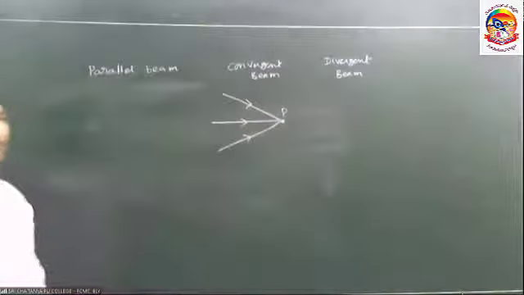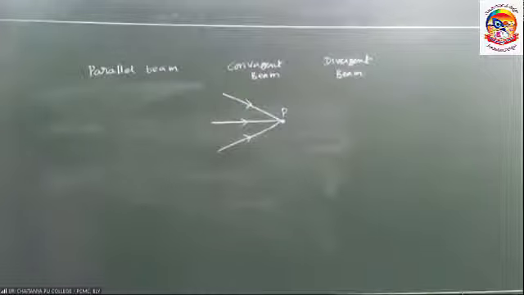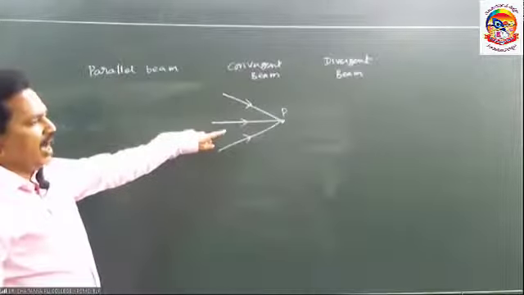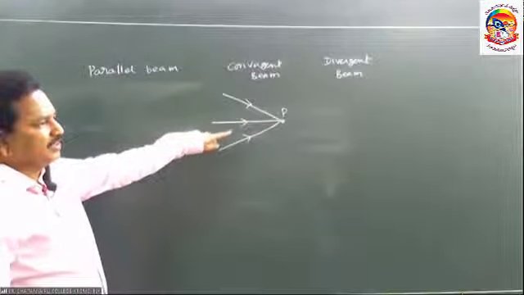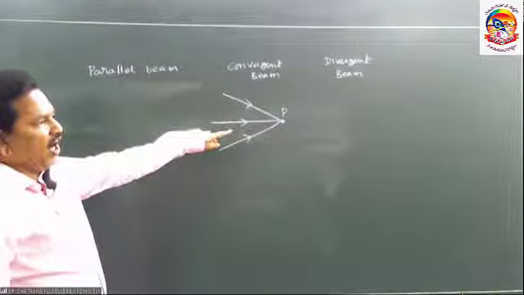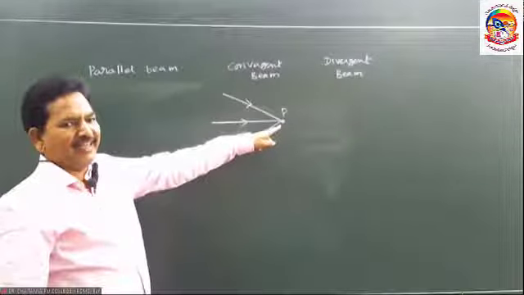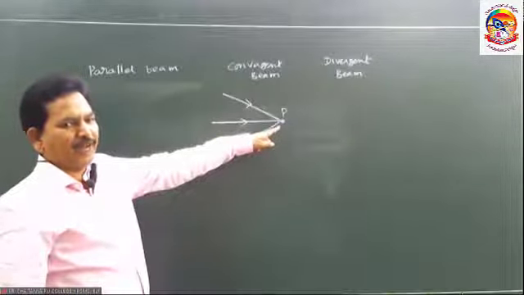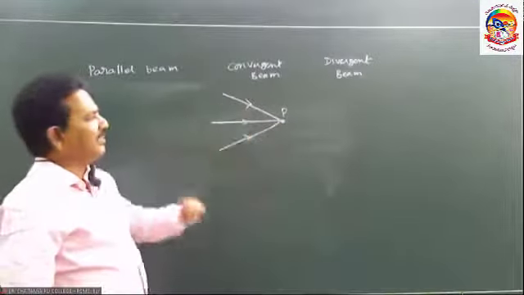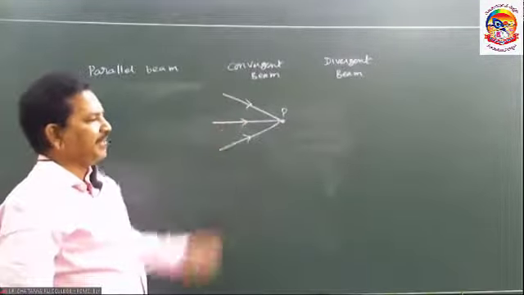That beam is called the convergent beam.